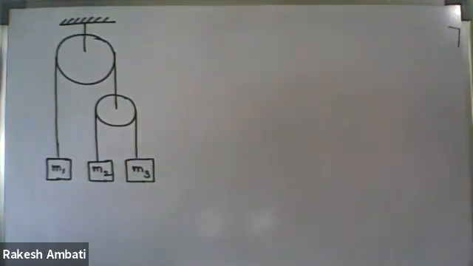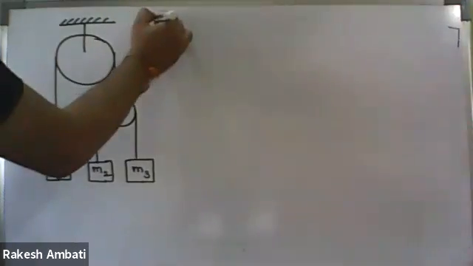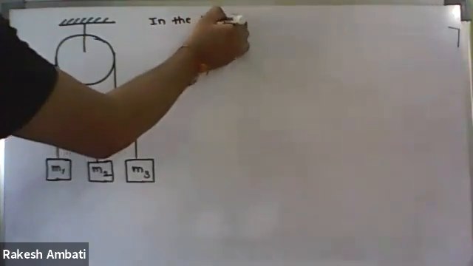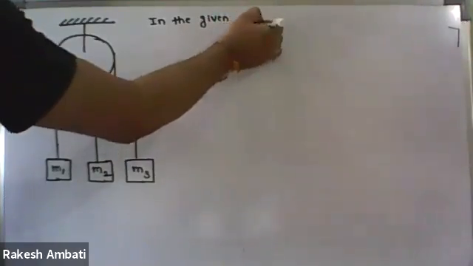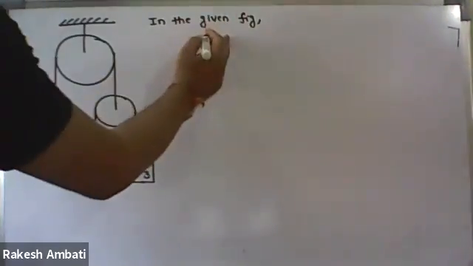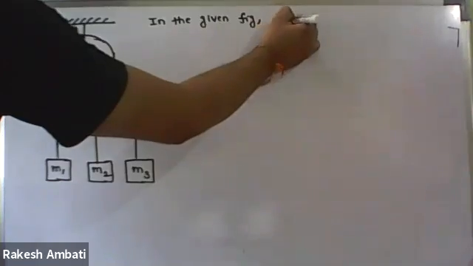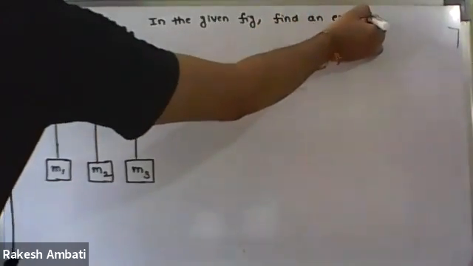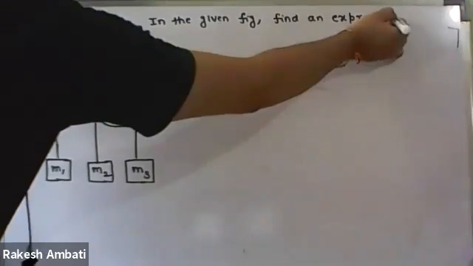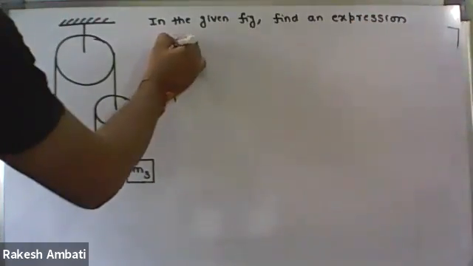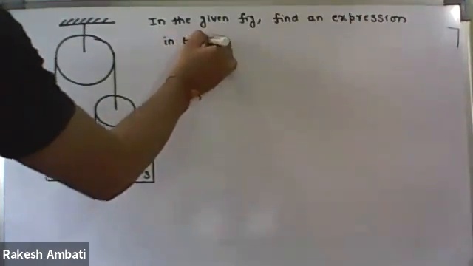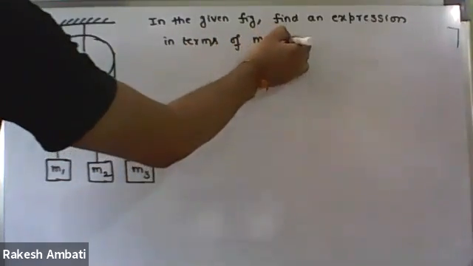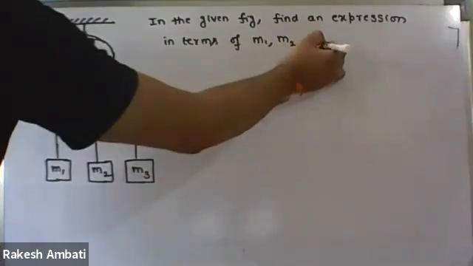Draw the figure. The question is, in the given figure, find an expression in terms of m1, m2, m3.